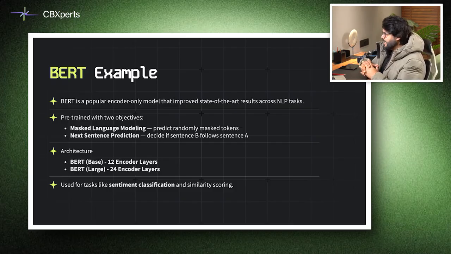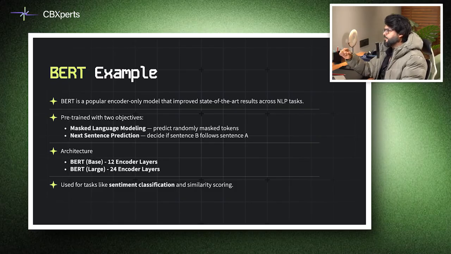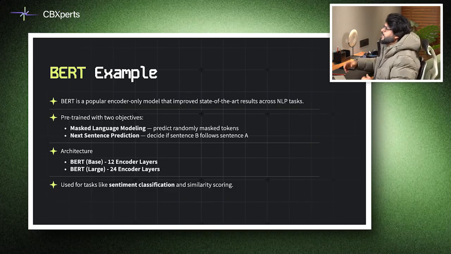Masked language modeling, meaning predicting randomly masked tokens, and next sentence prediction. That means in masked language modeling, certain words are hidden and the model fills in the blanks. For instance, Delhi is the capital of dash. It teaches the model that India is likely the answer for it. In next sentence prediction, the model learns the relationship between sentences by deciding whether sentence B logically follows sentence A or not. Once trained, BERT can perform tasks like sentence classification or semantic similarity. It has 12 encoder layers in the base version and 24 and even further in the next few versions which have come up from BERT.